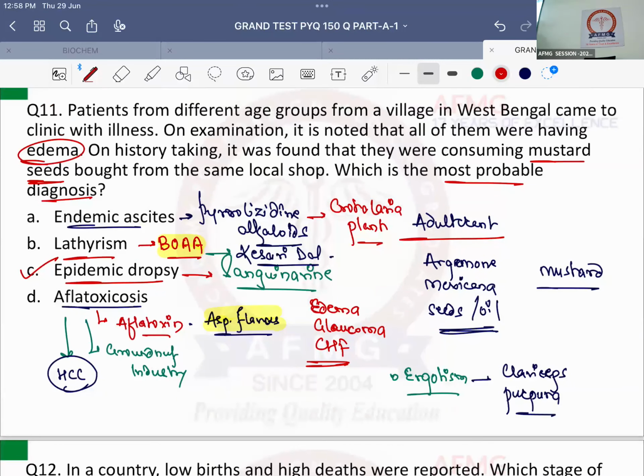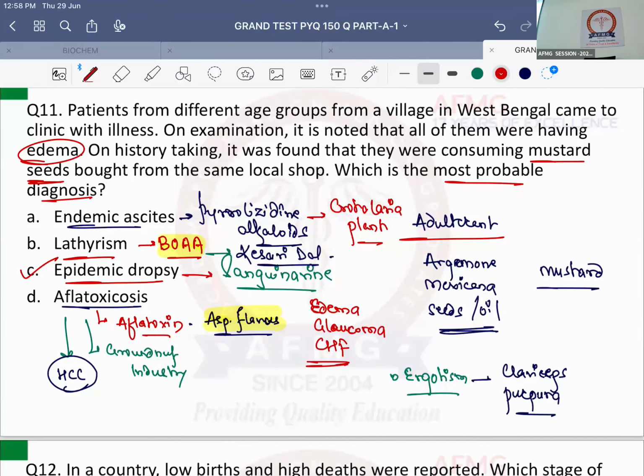जल्दी से endemic ascites में the toxin responsible is known as pyrrolizidine alkaloid, and the adulterant is Crotalaria plant. In lathyrism, the toxin responsible is known as BOAA, beta oxalyl amino alanine, and the adulterant is known as Kesari dal. Epidemic dropsy, the toxin responsible is known as sanguinarine, and the adulterant is Argemone mexicana seeds or oil, and that is mixed with mustard seeds or mustard oil.